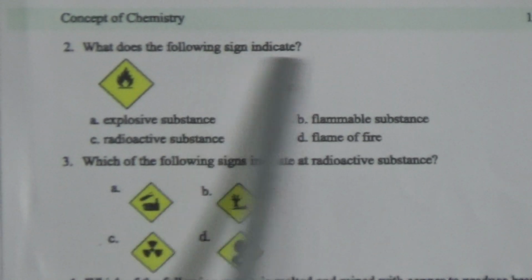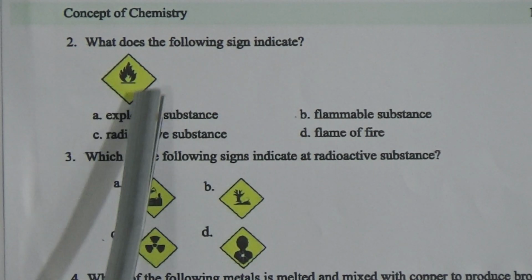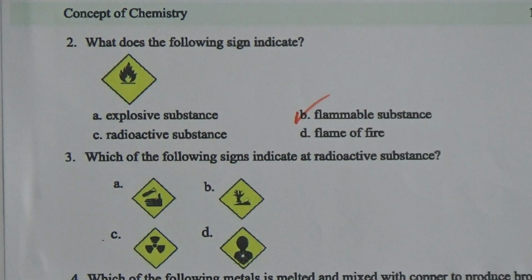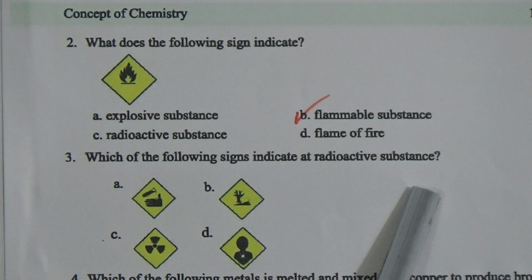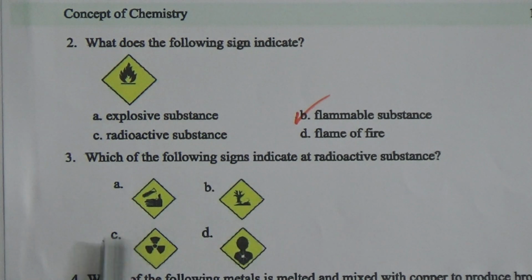Now come to the next page. What does the following sign indicate? This is a sign like fire, so it is a flammable substance. Now come to the next one. Which of the following signs are radioactive substances? Dear students, the radioactive substances sign looks like a fan. This will be C.